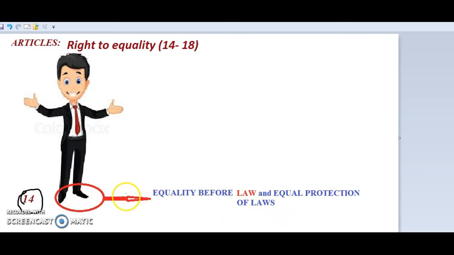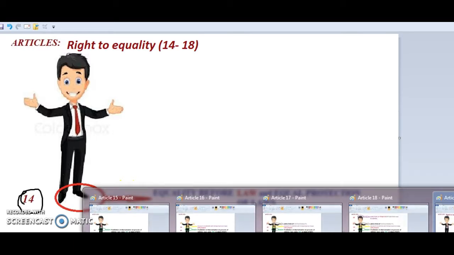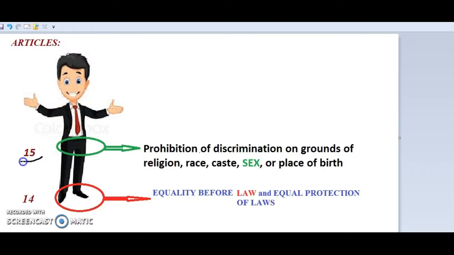Now compare this article with this image. The lower part, that is law, in this way we can remember it. Okay, article 14, that is equality before law and equal protection of law, is the lower part of this image. The next article, article 15, we can also compare with this image.